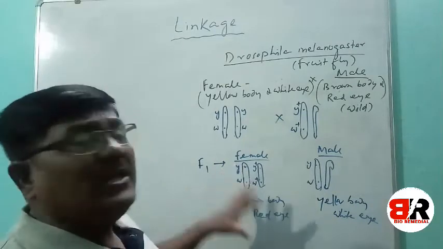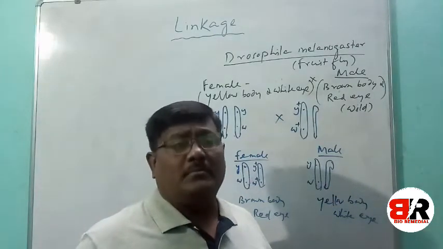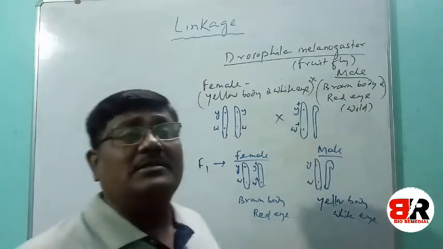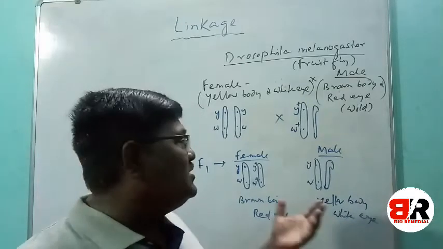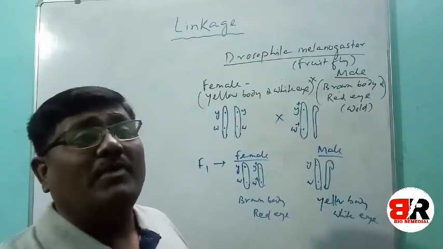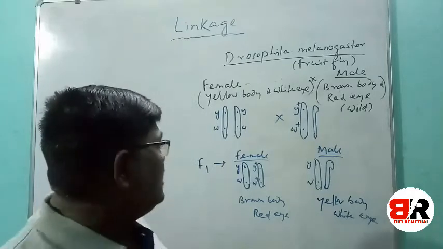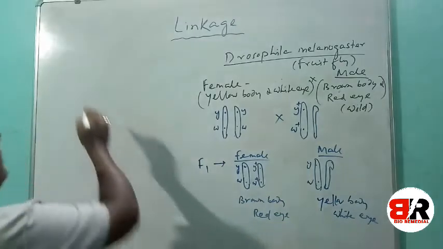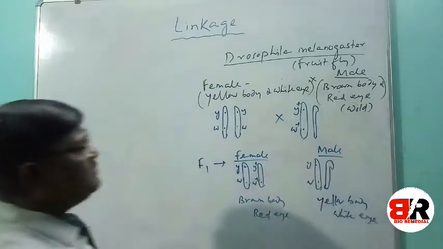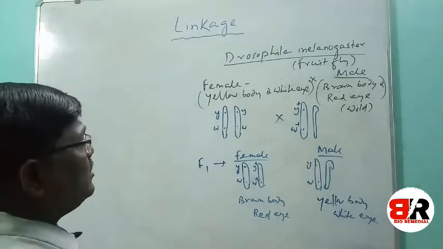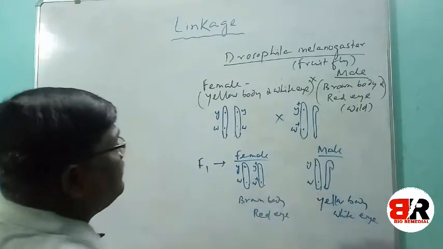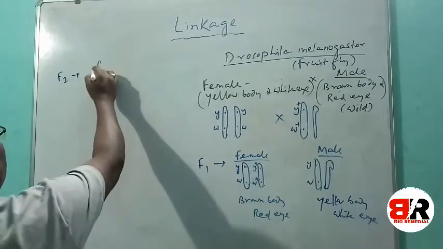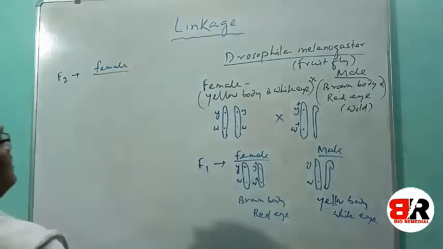Now, to obtain the F2 generation, they have to intercross the F1 generation. Here we cannot say self-pollination or self-crossing. It is intercrossing of the F1 generation. So what did they find in the intercrossing among the F1 generation? Let us understand. With the F1 male and female we will cross them, and there will be different types of gametes. Let us understand what result they will get in the F2 generation in female, then in male.